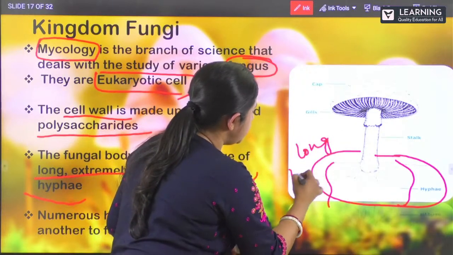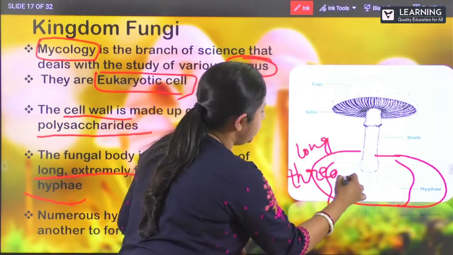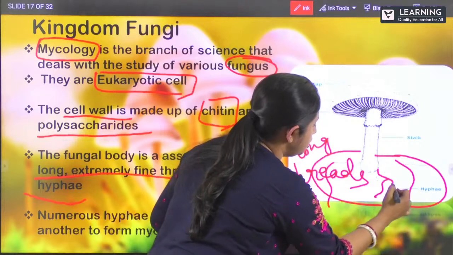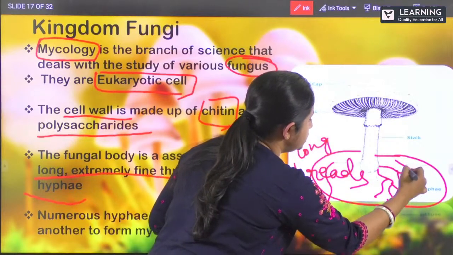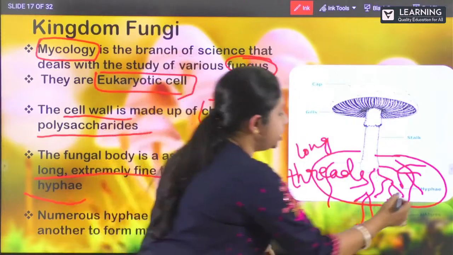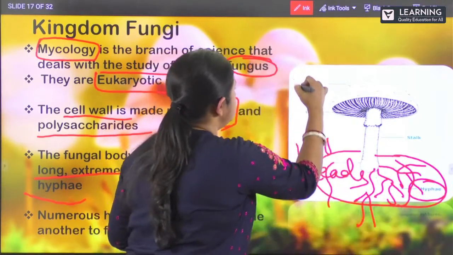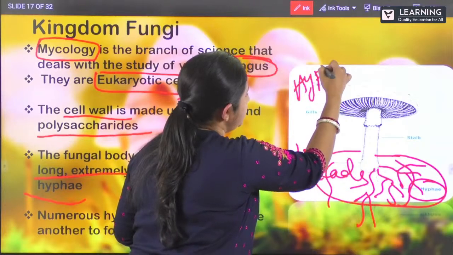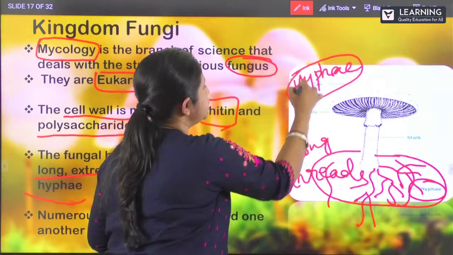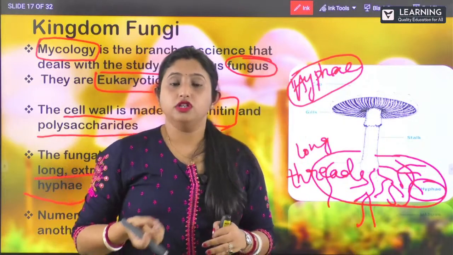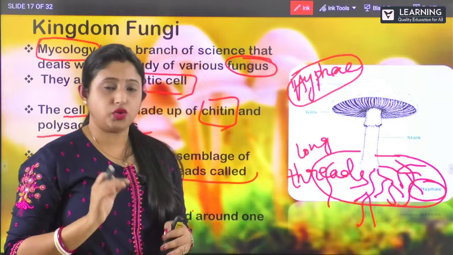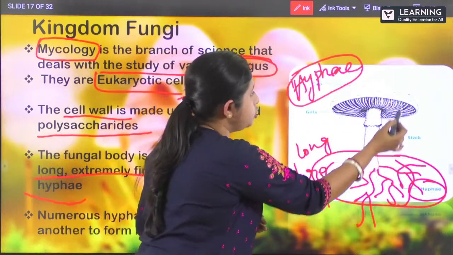How do they look? They look like threads, isn't it? So these are nothing but hyphae. This is also an important point to remember: hyphae is a long thread-like structure. You can see it has a cap.